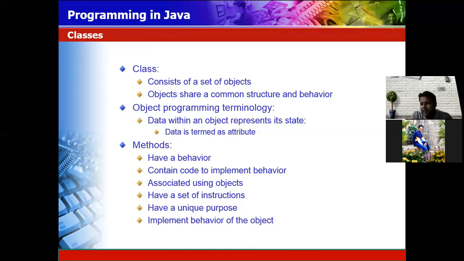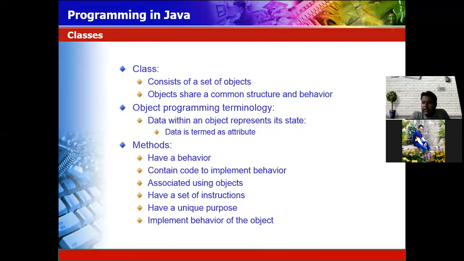Data is termed as attribute, meaning for whom you are storing the information, that is called the entity. Suppose you are storing the information for me or for a student, the student is an entity. So what information are you storing for a student? I am storing information like student ID, student name, student contact number. So these are called attributes.